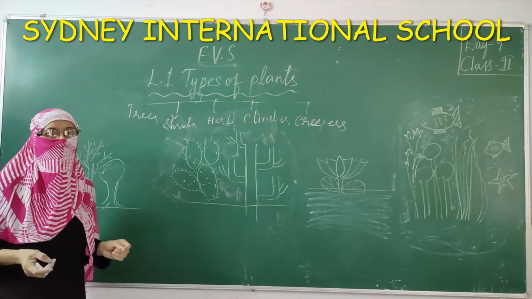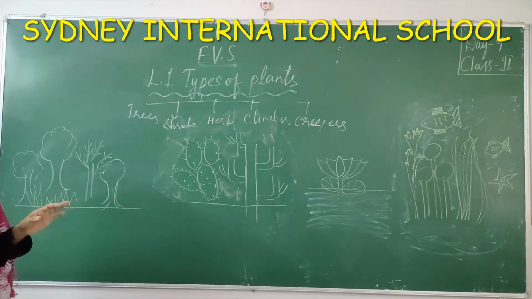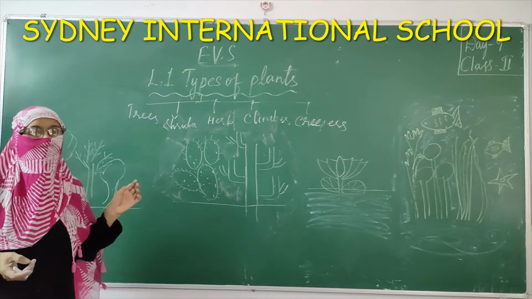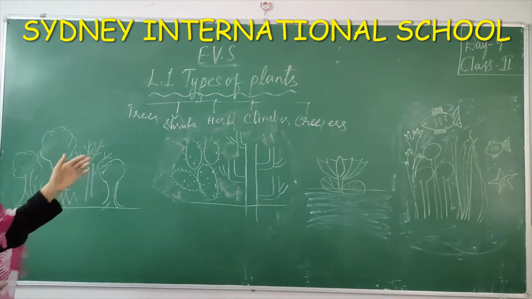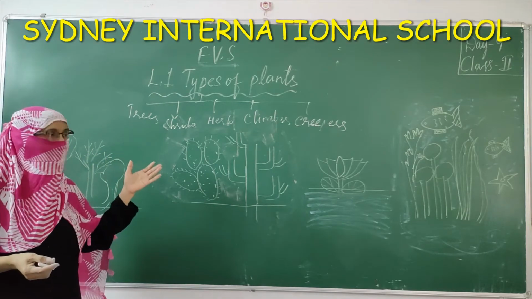Then coming to herb. Herbs are small, weak plants with weak stem. The stem is very weak and thin. They live only for few months. Example, you can take mint.